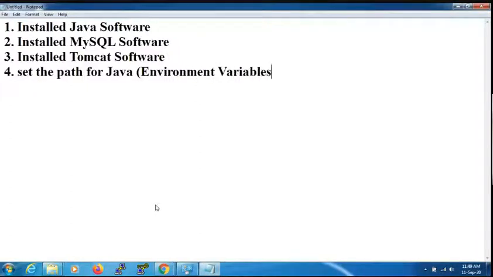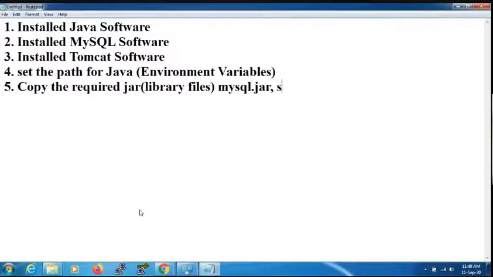Fifth step, copy the required jar files. Jar files we also call library files, such as mysql.jar and servlet-api.jar, into the E colon backward slash jars folder.